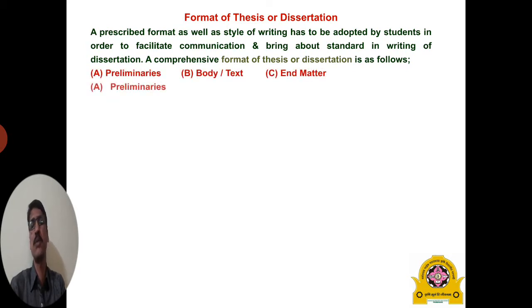Actually, the thesis is divided into three major parts: preliminaries, body or text, and end matter.